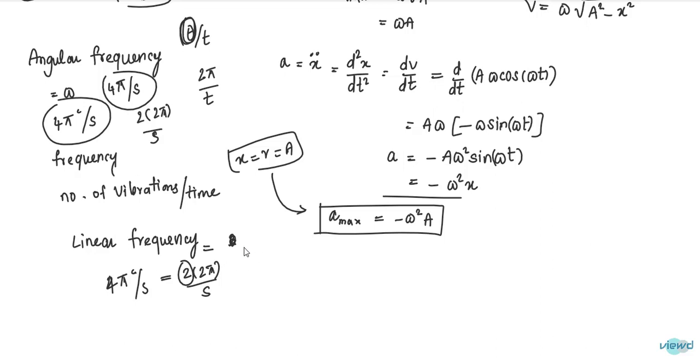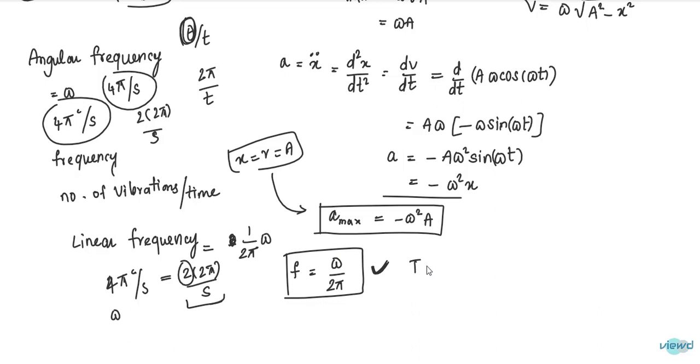Now if angular frequency is omega, linear frequency can be written as 1 by 2 pi into omega. So f is equal to omega by 2 pi. This is how linear frequency and angular frequency are related.